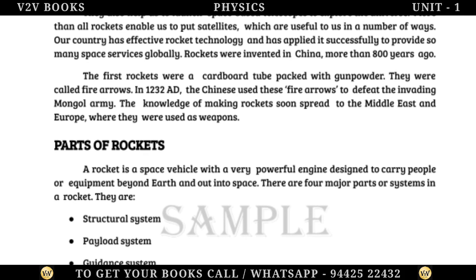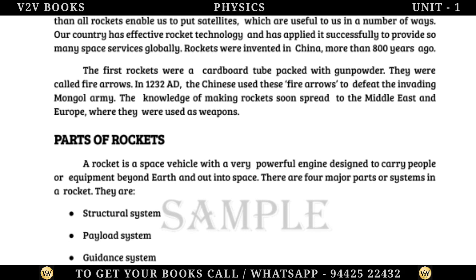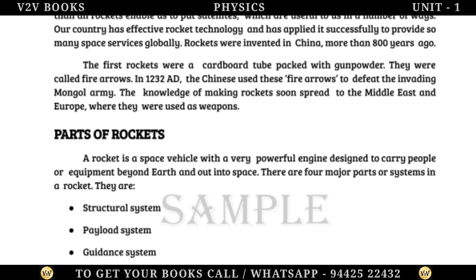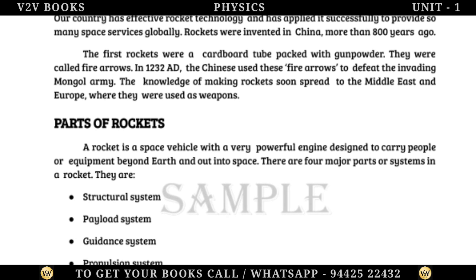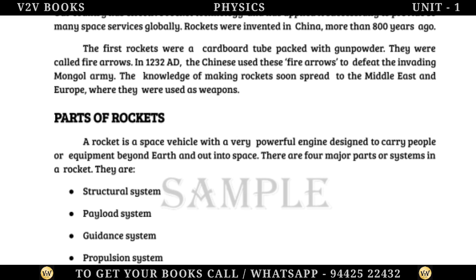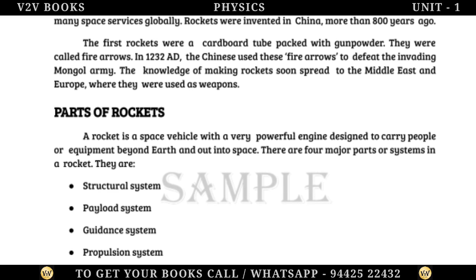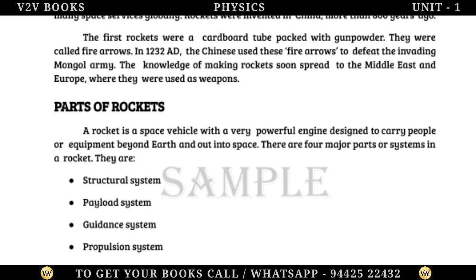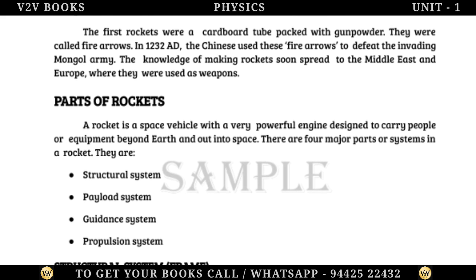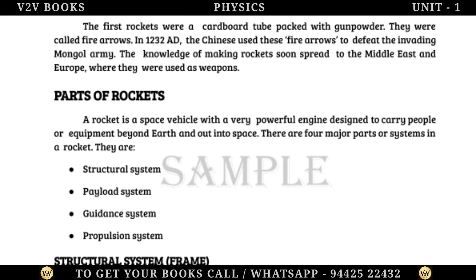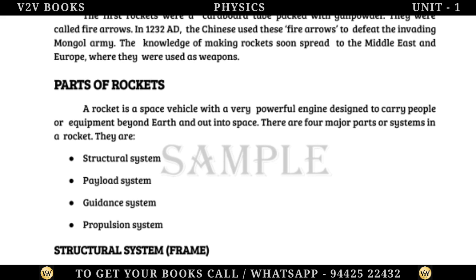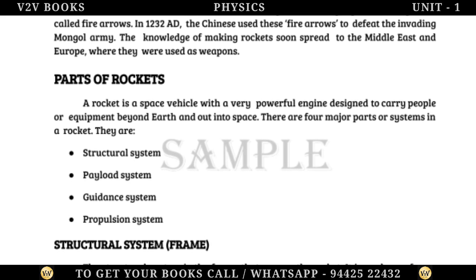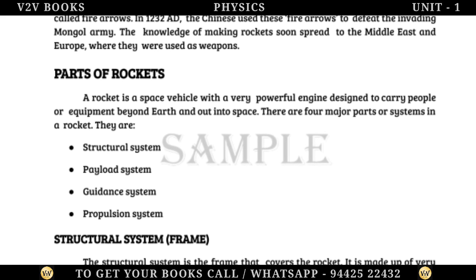Rockets were invented in China more than 800 years ago. The first rockets were a cardboard tube packed with gunpowder. They were called fire arrows. In 1232 AD, the Chinese used these fire arrows to defeat the invading Mongol army. The knowledge of making rockets soon spread to the Middle East and Europe, where they were used as weapons.